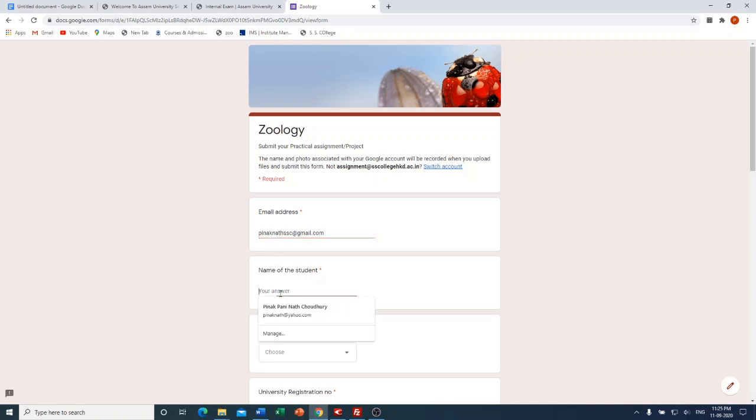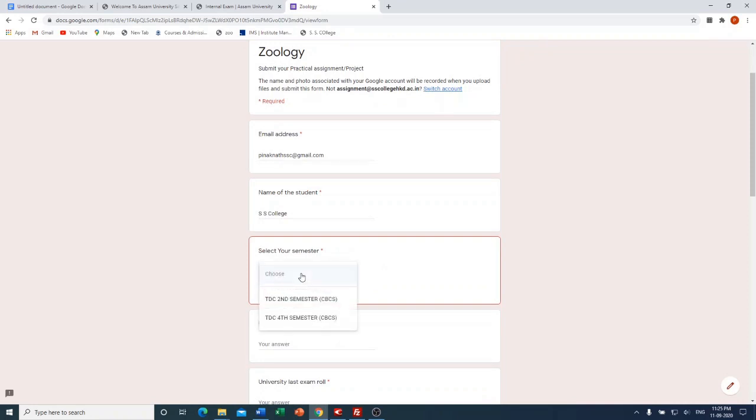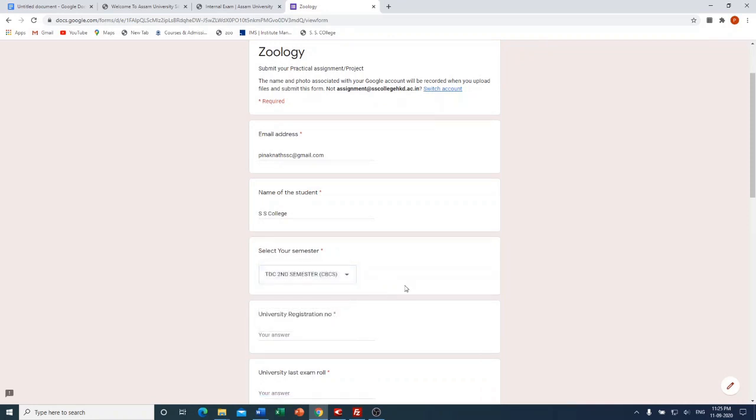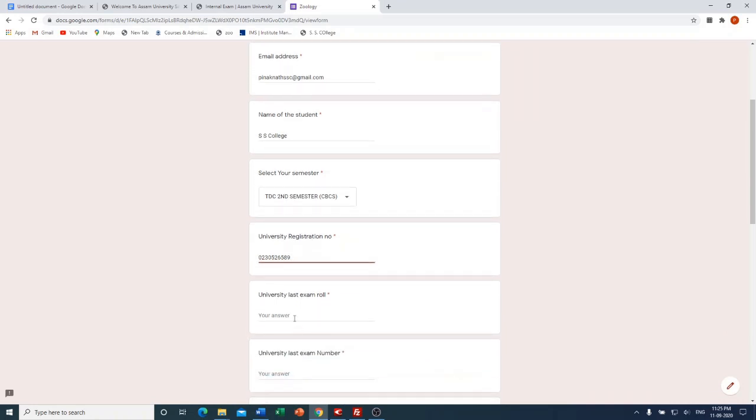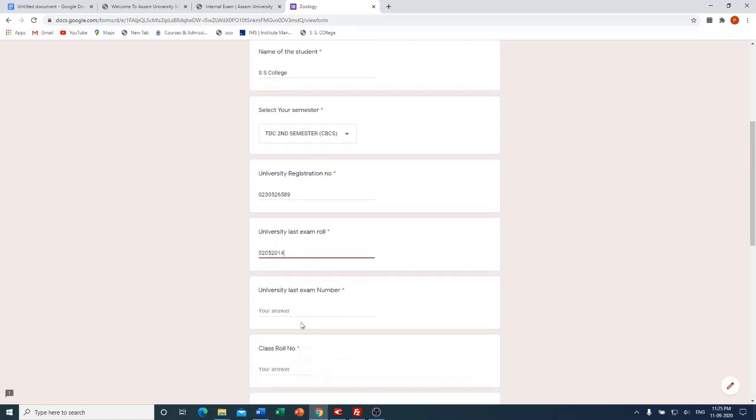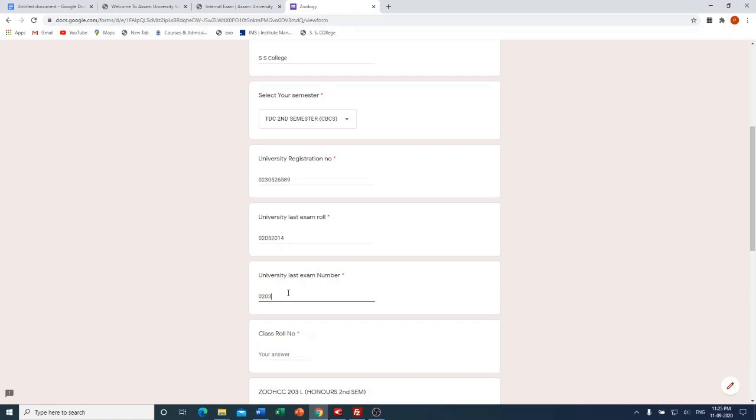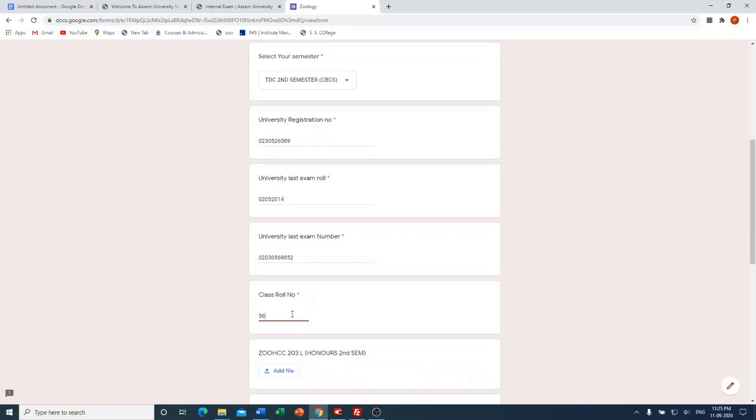Then I have to mention my full name. Then I have to select my semester or standard. For that I am selecting the second semester CBCS. Then I have to mention the university registration number, and then I have to give my last exam roll number only, and then I have to mention my class roll number.